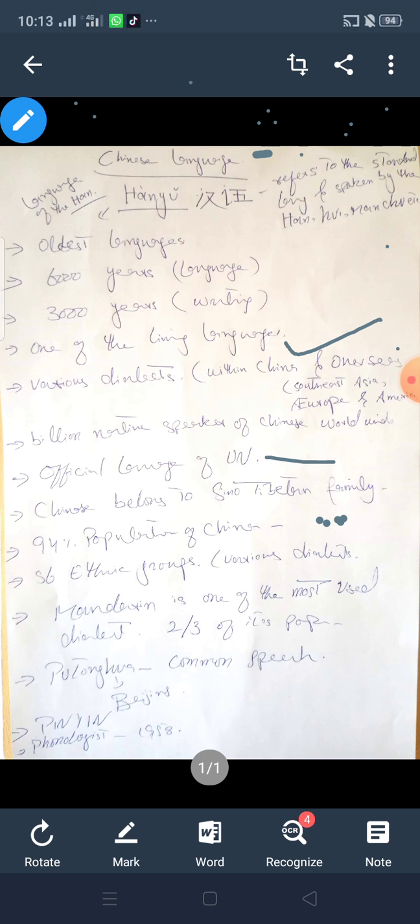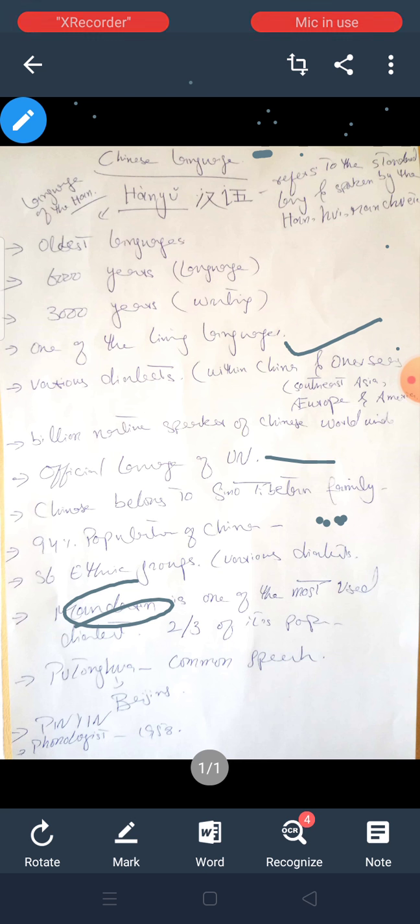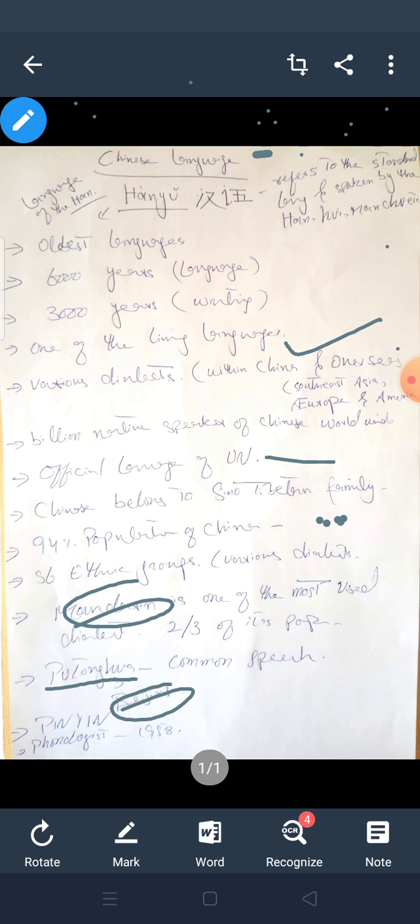Among the dialects, mainly 2 we will discuss. One is Mandarin, which we are learning, in which our course is taught. That is because almost two thirds of the population of China speak Mandarin. Whereas the second dialect is Putonghua, which is the modern language, the common speech. The word literally means common speech, which is spoken especially in the capital of China, that is Beijing.